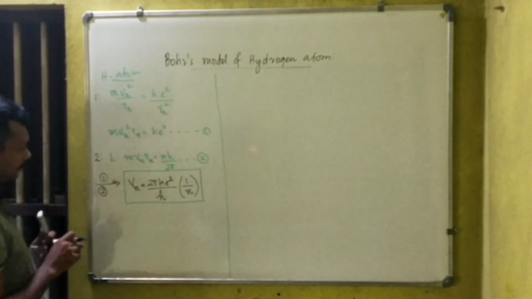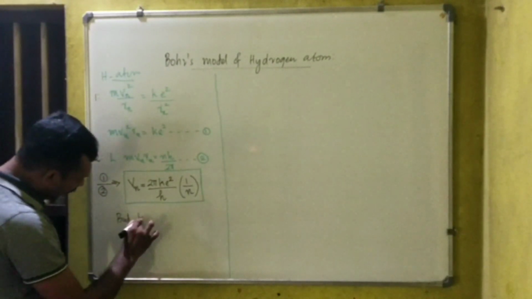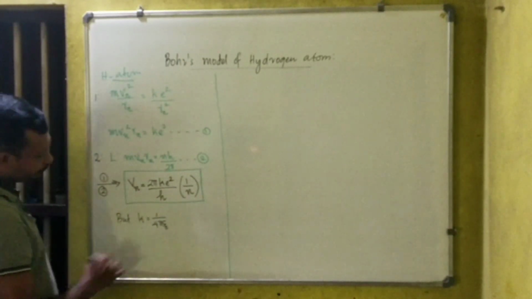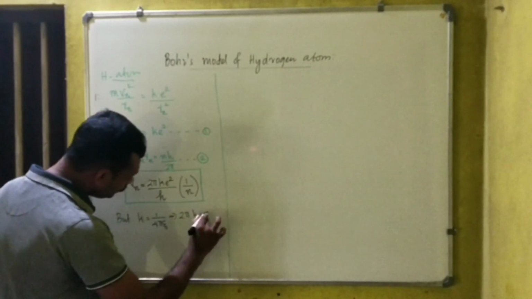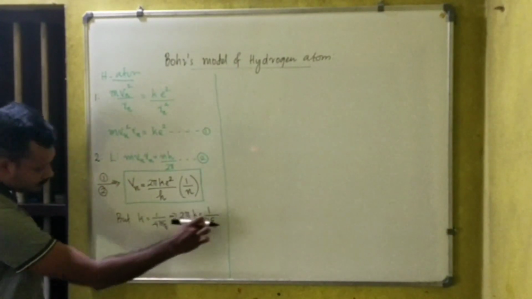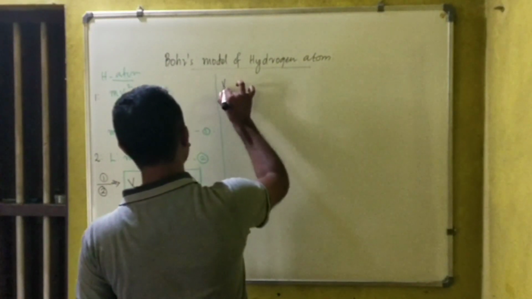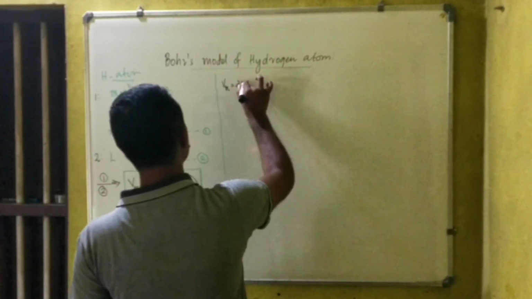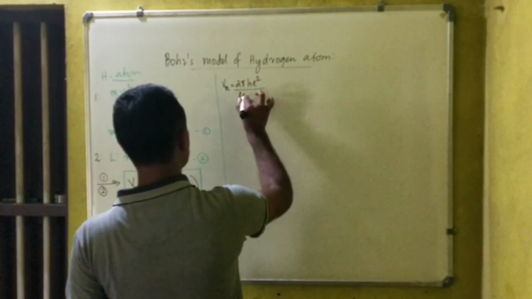Okay, so coming on to the next point. But k is equal to 1 by 4 pi epsilon 0, right? Which implies 2 pi k is equal to 1 by 2 epsilon 0. Check it, bring this side, you will get this answer. So we will conclude the value of the velocity of the electron in the nth orbit as 2 pi k e square divided by h into 1 by n.